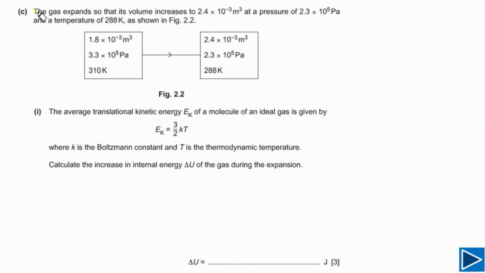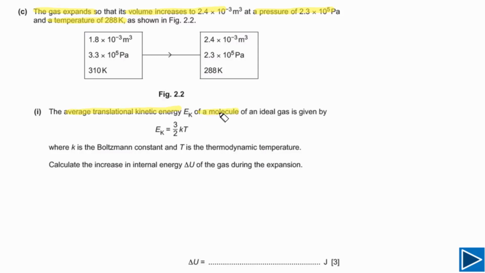For part C, it is given to us the gas expands, so its volume increases to this one and its pressure decreases to this. Also, its temperature decreases to 288 Kelvin. It is also given to us the average translational kinetic energy of a molecule, very important.